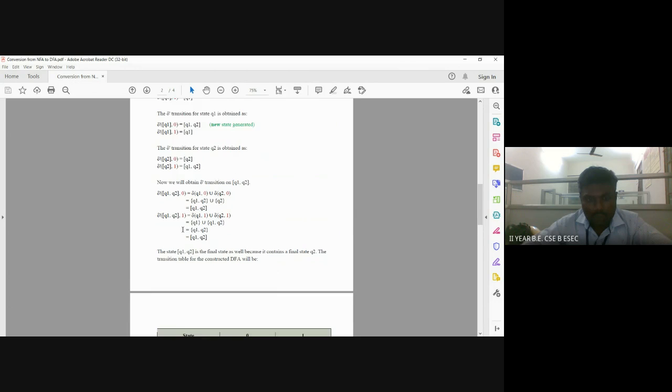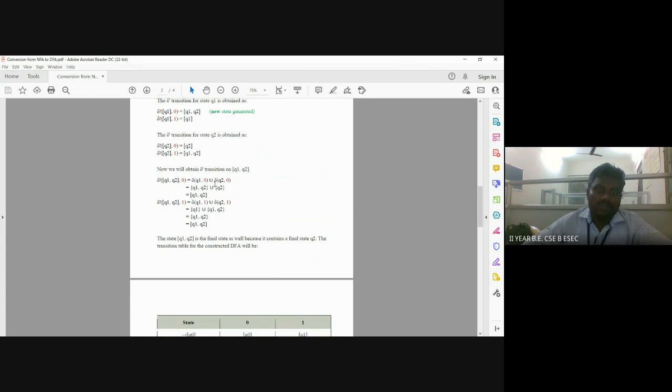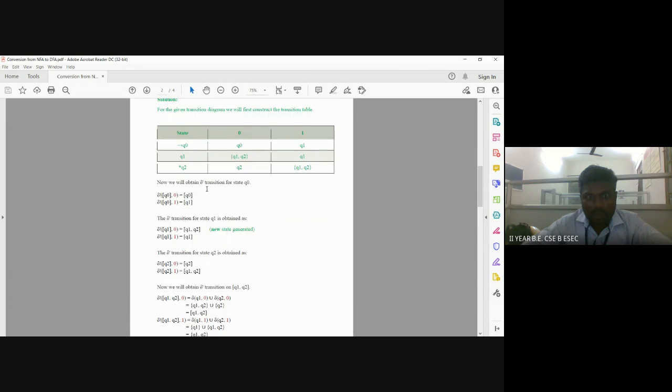The same steps for Q1 and then Q2, where 0 we have applied; next we apply 1 for Q1 and then Q2. Like the previous step, we apply Q1 comma 1 and then Q2 comma 1. Likewise we split the steps: delta of Q1 comma 1 union delta of Q2 comma 1. After finding both, we combine them together.